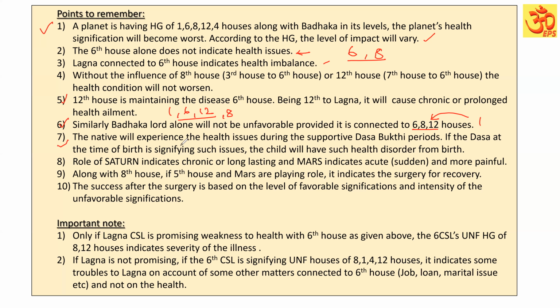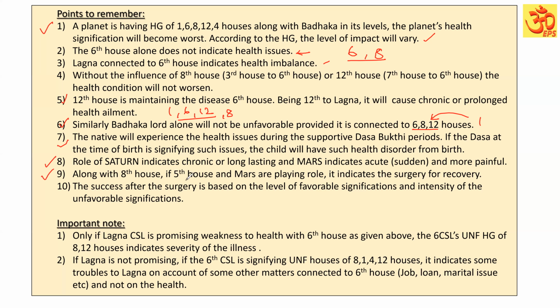7th point. The native will experience the health issues during the supportive dasa bhukti periods. If the dasa at the time of birth is signifying such issues, the child will have such health disorder from the birth itself. Role of Saturn indicates chronic or long-lasting, and Mars indicates acute, sudden, and more painful health issues or health disorder.